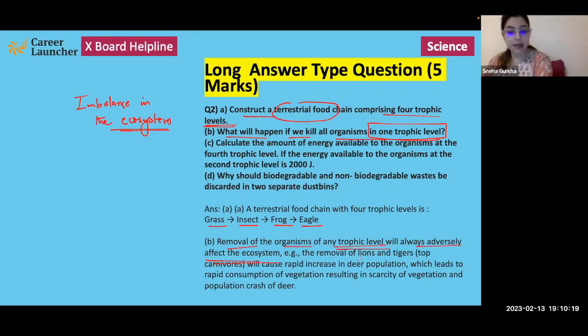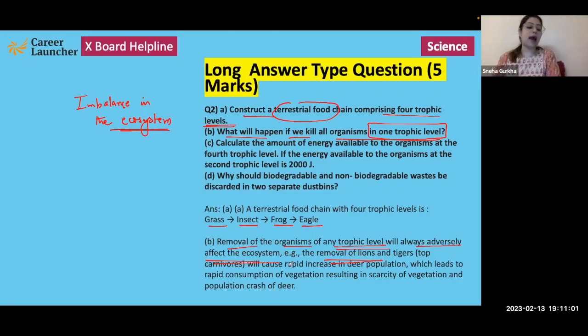Let's have an example. If we remove lions and tigers, which are the topmost carnivores, from the ecosystem, what will happen? There will be a rapid increase in the deer population, because lions and tigers eat deer, right? Deer are going to rapidly eat all the plants and consume the entire vegetation. And then there will be a decline in the number of plants.